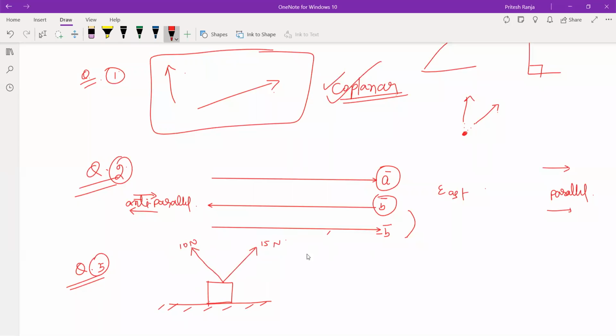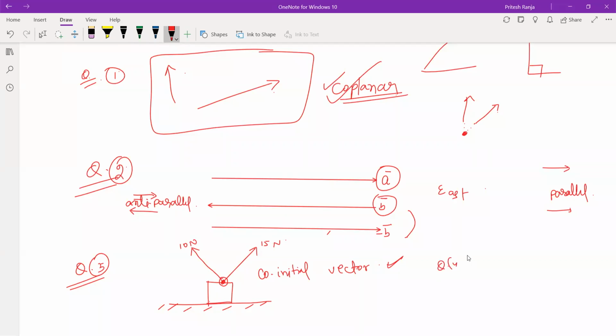So this 10 Newton and 15 Newton, what kind of vector can I say they are? कोई इनिशियल वेक्टर होगा, उसका इनिशियल पॉइंट सेम है, so कोई इनिशियल वेक्टर, right? This will be the most fitting one. Just observe the initial point, they are same.